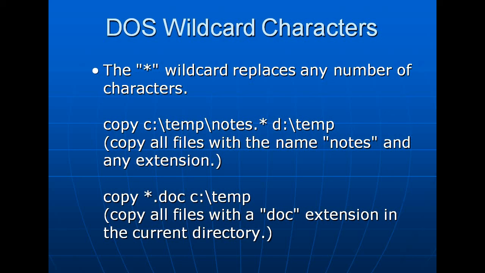For example, copy c:\temp\notes.* d:\temp copies all files with the name notes and any extension. Copy *.doc c:\temp copies all files with a doc extension in the current directory.